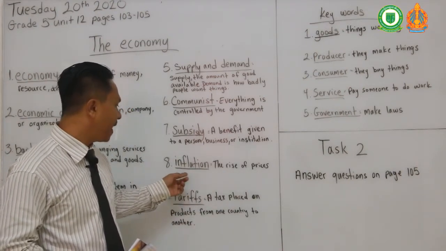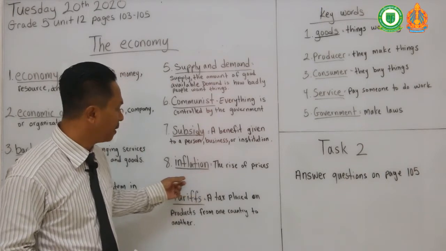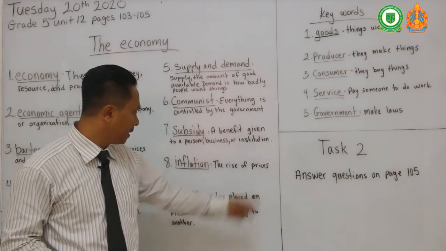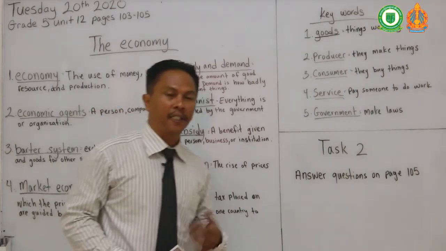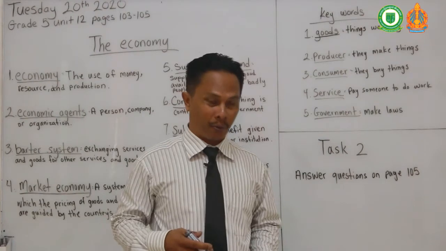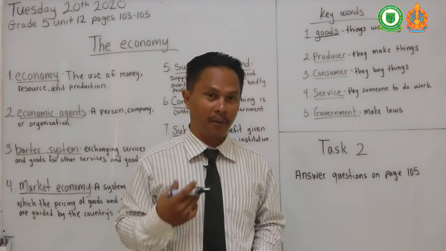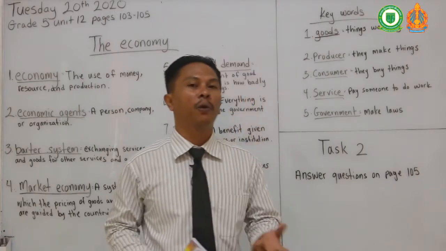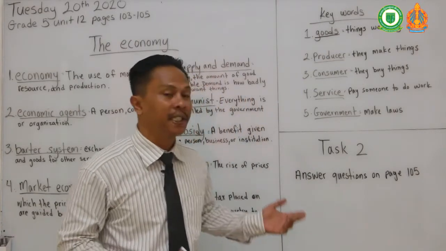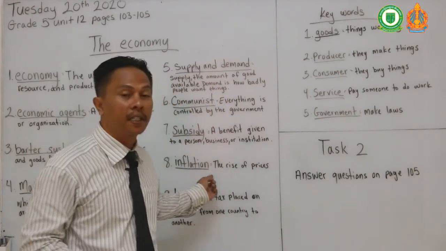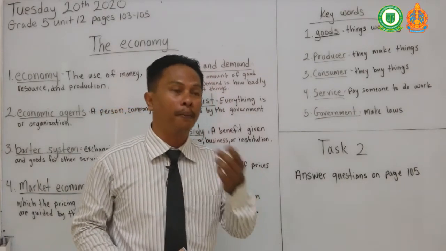Okay, and number 8, inflation. Inflation is the rise of prices. Okay, so inflation, normally we go buy goods and we know the everyday price is for a certain amount, right? But then when things happen around the world where the factories can't make enough of the products that we need, inflation comes in where the price has gone up.